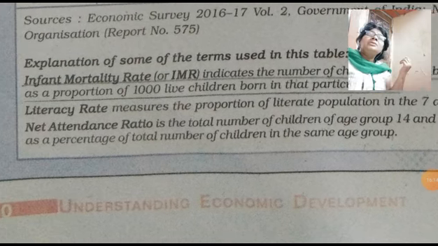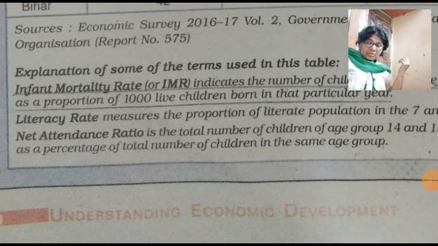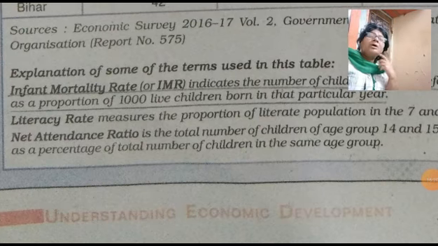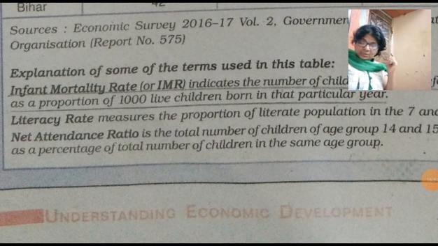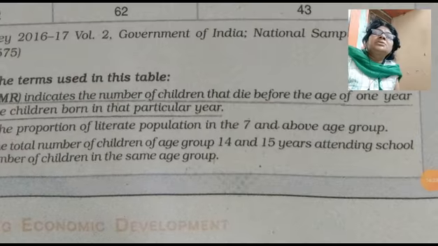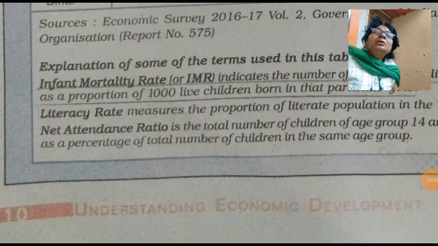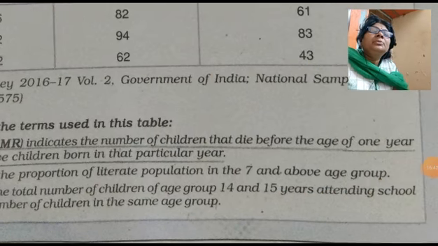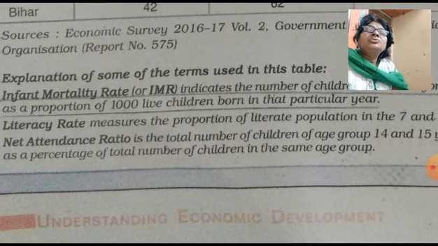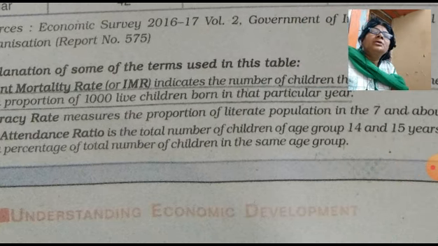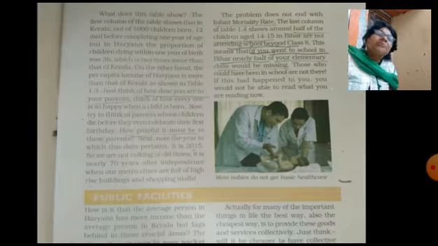And third, net attendance ratio. Net attendance ratio is a ratio out of 100%, given here for 2013 and 14, for the age group 14 and 15. What is net attendance ratio? It is the total number of children of the age 14 and 15 years attending school as a percentage of the total number of children in that same age group. Age group means 14 and 15.